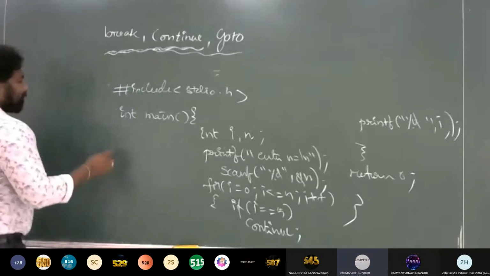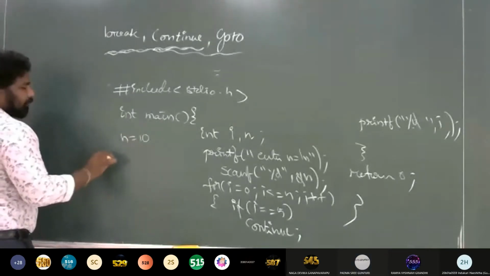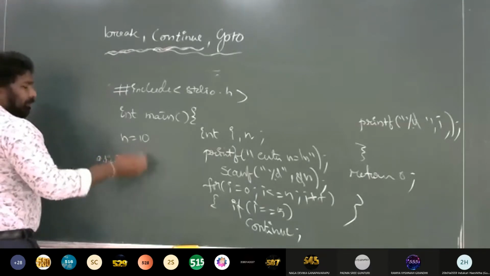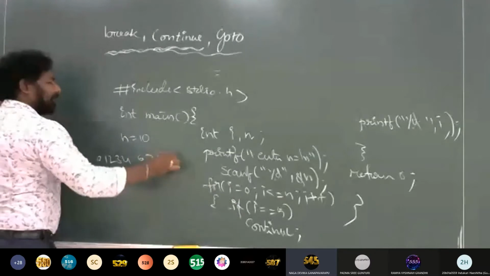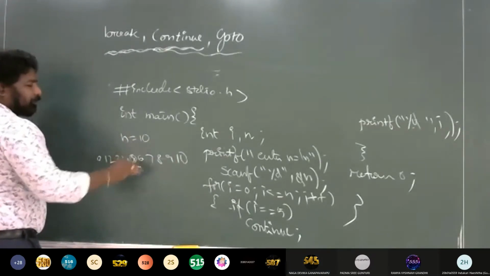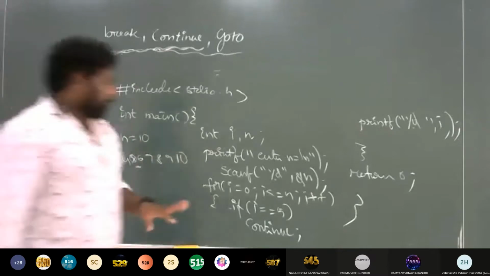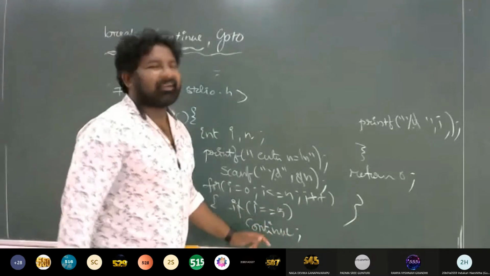Okay, so if I have given n as 10, it prints values like 0, 1, 2, 3, 4, then 5 is skipped, then 6, 7, 8, 9, 10. So there won't be any 5 printed. Why? Because when i is 5, we are saying continue.